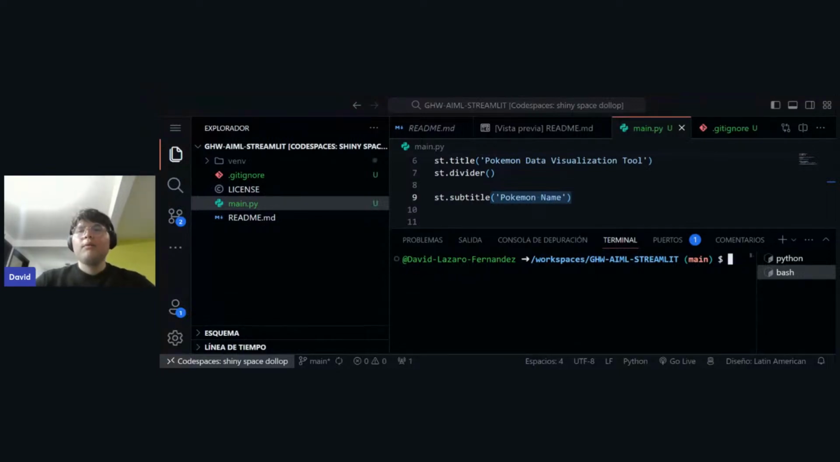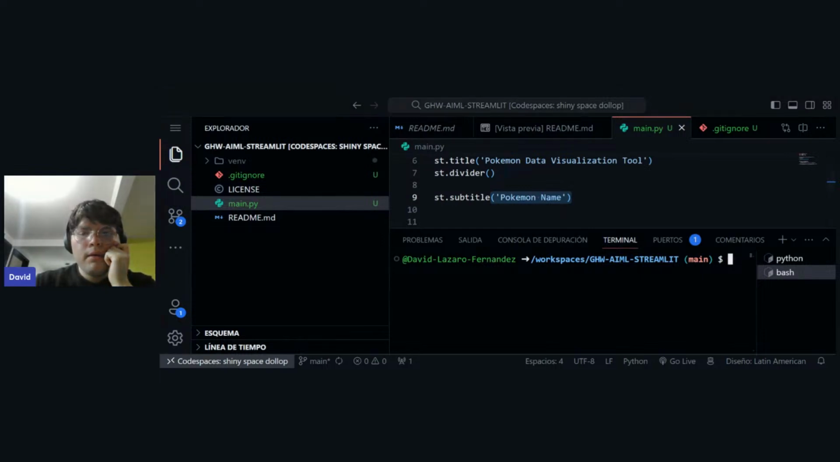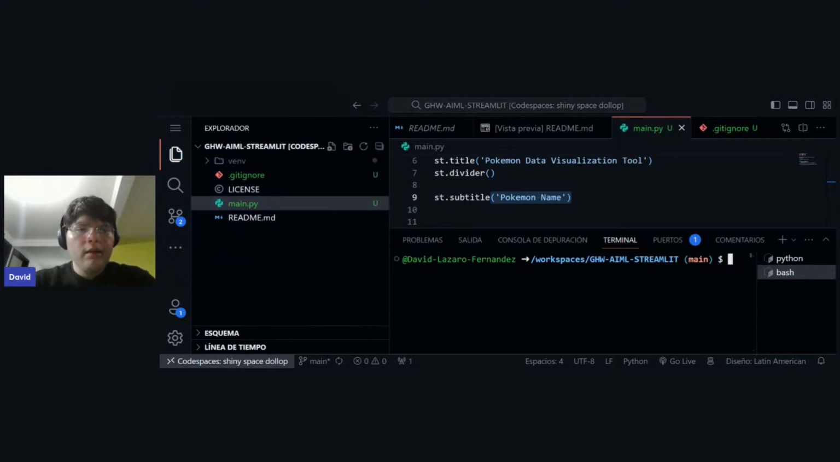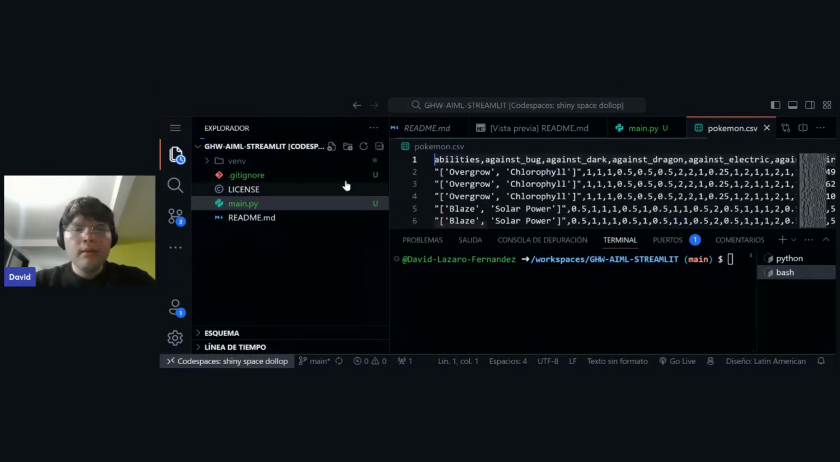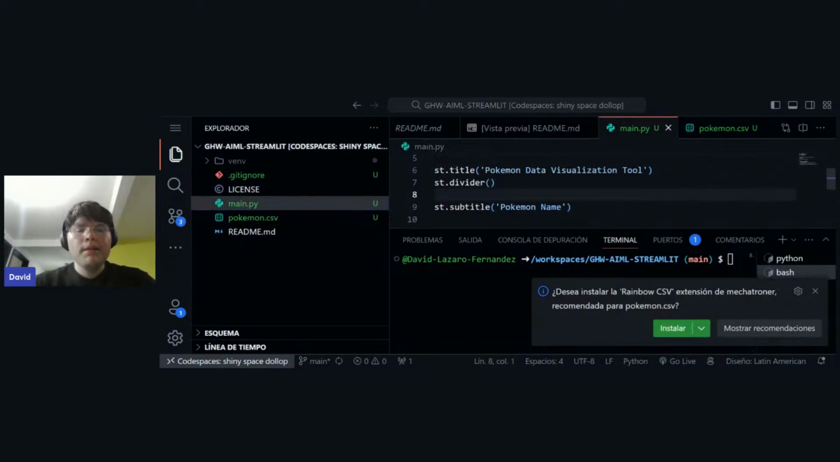So after this, we're just going here to create a Pokemon dataset. Have I already put that? No, I think not. So let me just use it right here. Yeah, I think I already, yeah. Okay, so let's just try to read this document.csv.